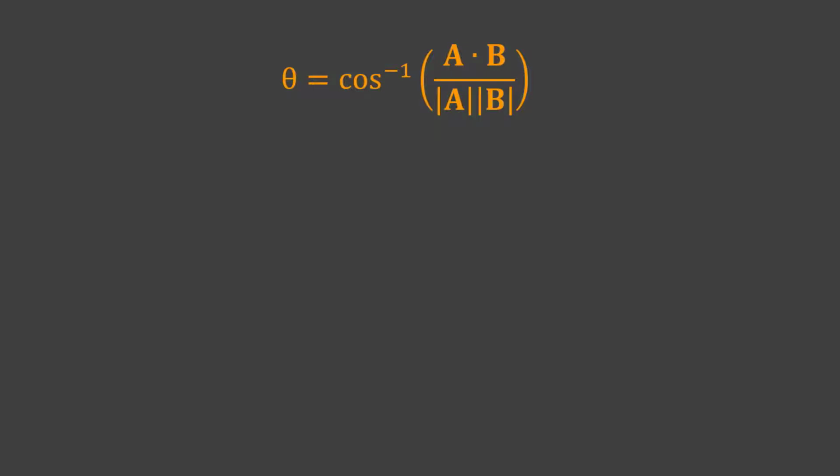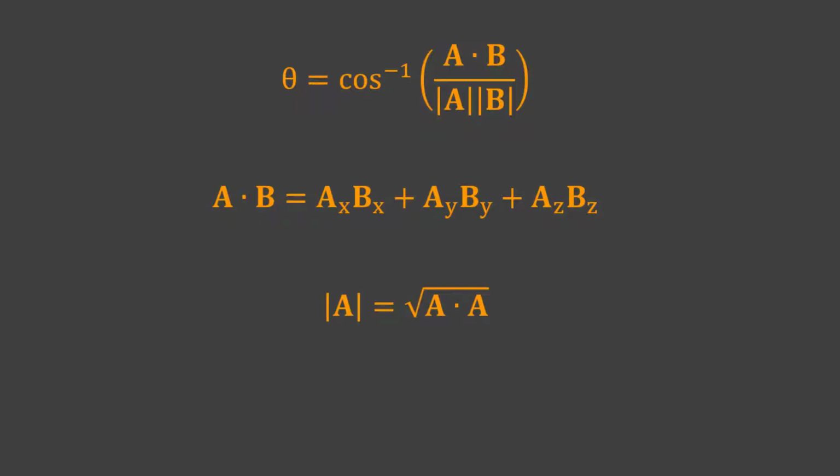A dot B is the dot product, which is the sum of the products of corresponding components, and |A| is the magnitude or length of the vector. We can simplify our lives by first normalizing our vectors A and B. Then their magnitudes will become 1. So the angle formula reduces to theta equals inverse cosine of A hat dot B hat.